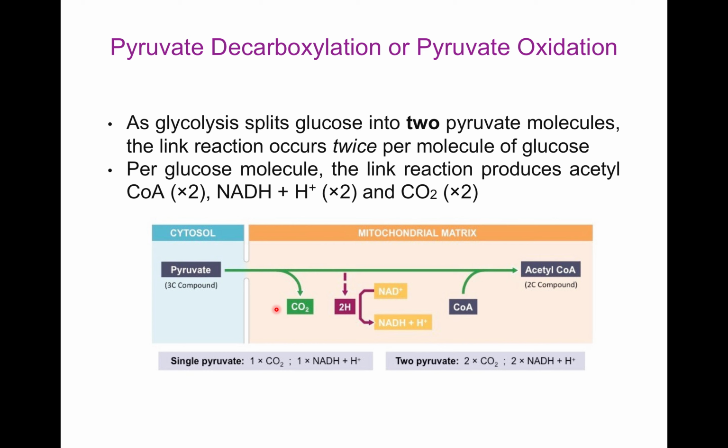So this is pyruvate decarboxylation or pyruvate oxidation. Here pyruvate is a 3C compound and it forms acetyl coenzyme A which is a 2C compound and it will enter into the citric acid cycle.